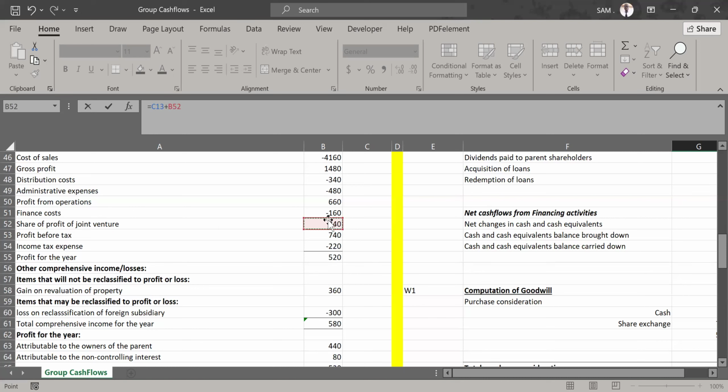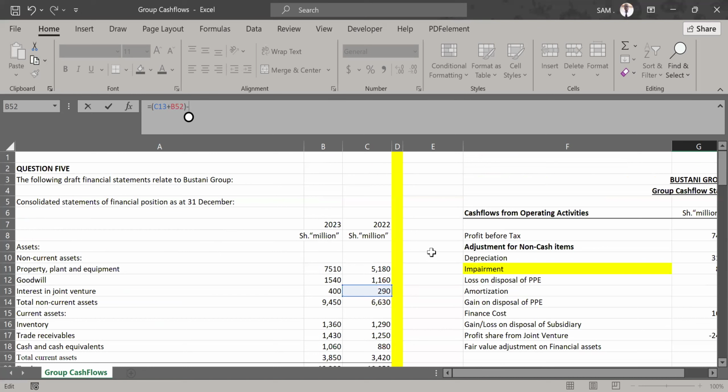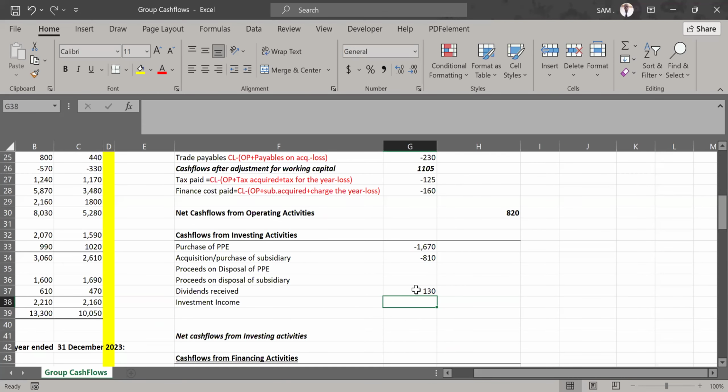After that, I want us to compare if this is what we are closing with in our books as the value that we own in this joint venture. And what value are we comparing it with? We are comparing it with the closing balance. Where do we get it? Statement of financial position, and it is 400. We compare with that closing balance of 400. If I confirm, I can see that there was a dividend received of 130.